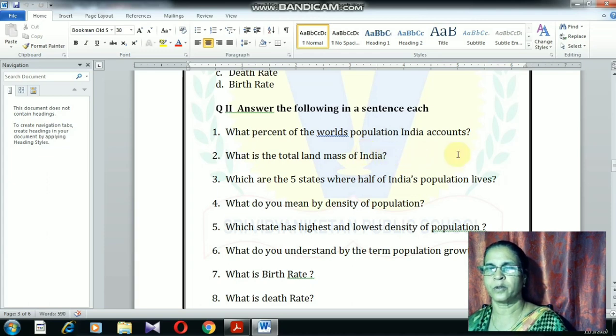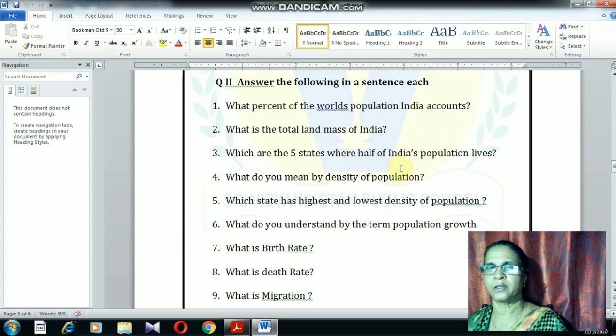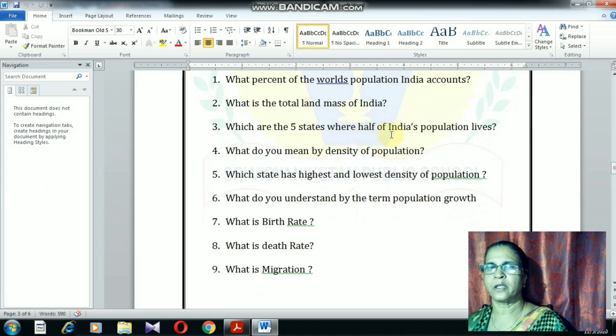So you are supposed to write, just see the year. If it is 2011, you write 17%. What is the total landmass of India? There is no increase in the landmass, that is 3.28 million square kilometer area. Which 5 states have half of India's population? That is Uttar Pradesh, Bihar, Maharashtra, West Bengal and Andhra Pradesh.